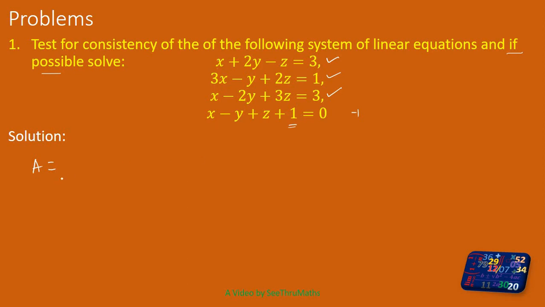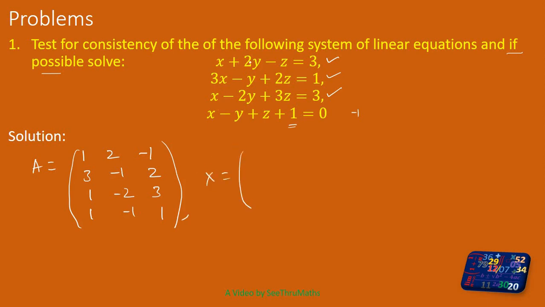Okay, so the coefficient matrix is nothing but 1, 2, minus 1. Next one, 3, minus 1, 2. Then 1, minus 2, 3. Then 1, minus 1, 1. So I put a bracket also for this one. This is A. And what is x? So immediately I will write x also.